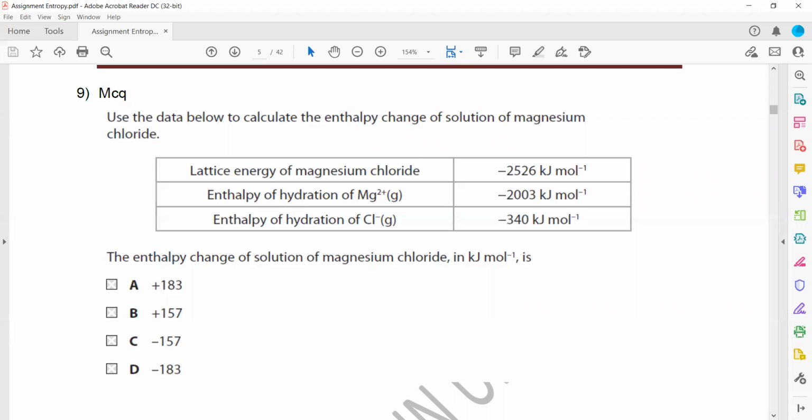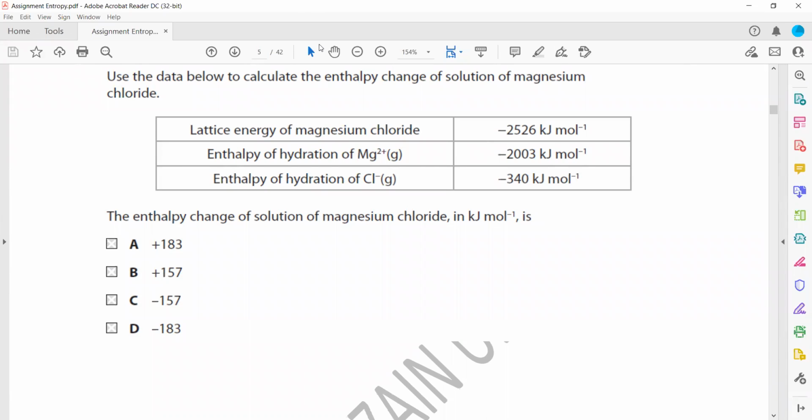Then use the data to calculate the enthalpy change of solution. How can we calculate the enthalpy change of solution? When we draw the cycle, you can learn the formula: it's hydration energy minus the lattice energy.